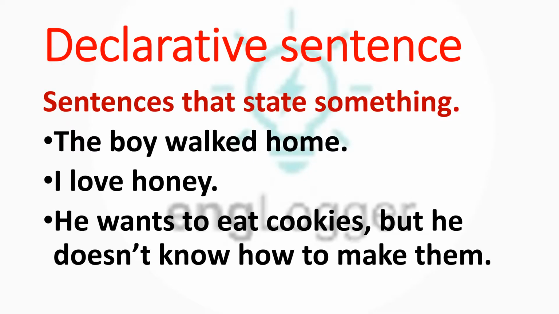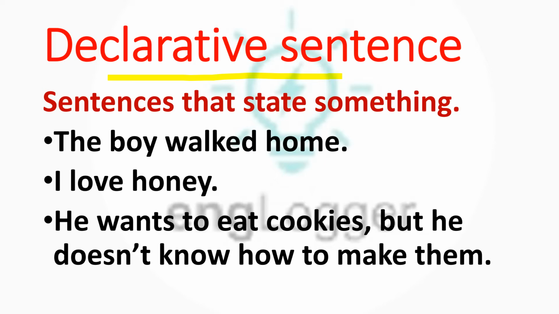Number one kind of sentence is the declarative sentence. Now what do you mean by declarative? Declarative means when you are stating something. Assertive sentences are also called declarative, when you are giving some information about something, or giving a statement, or declaring something. Normal sentences end with a full stop. These sentences are called declarative or assertive sentences that state something.